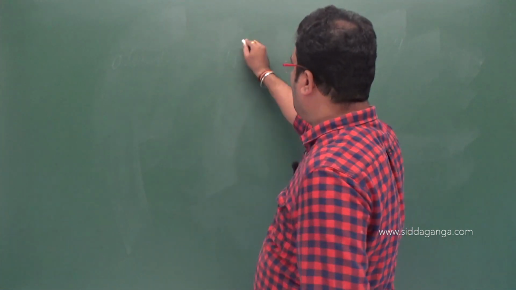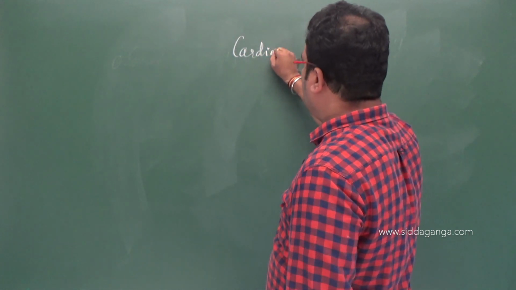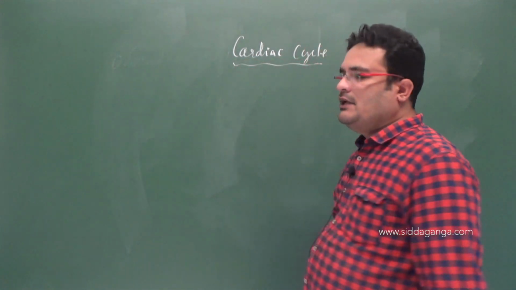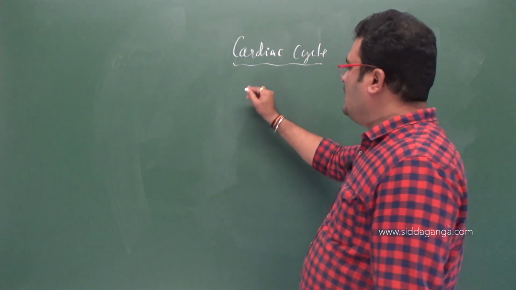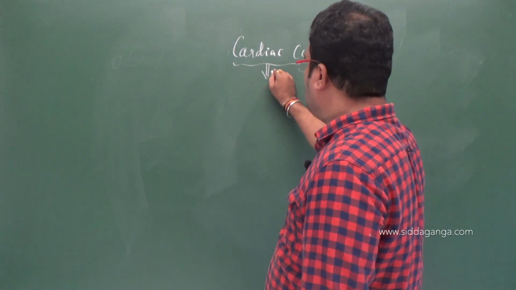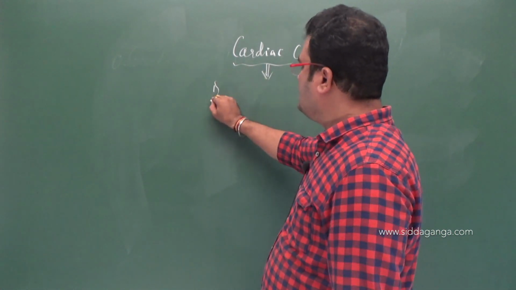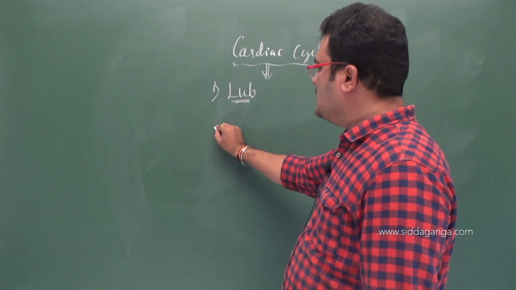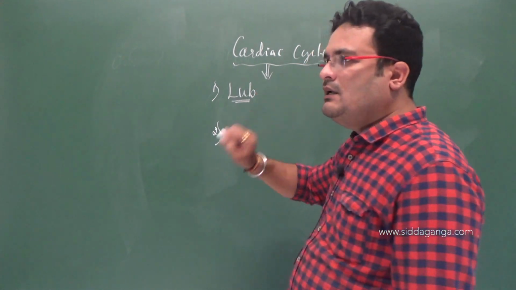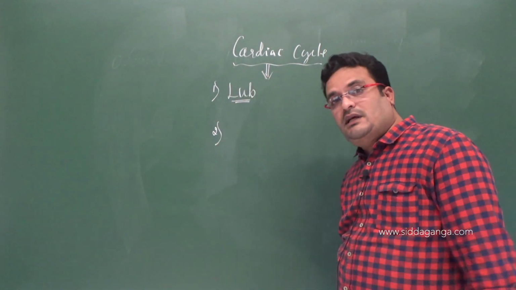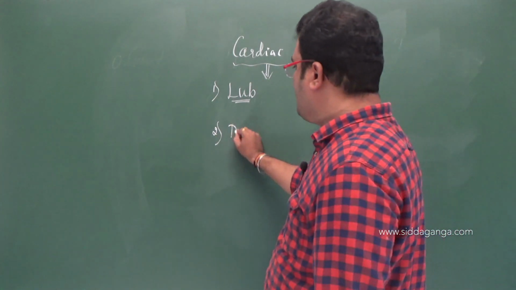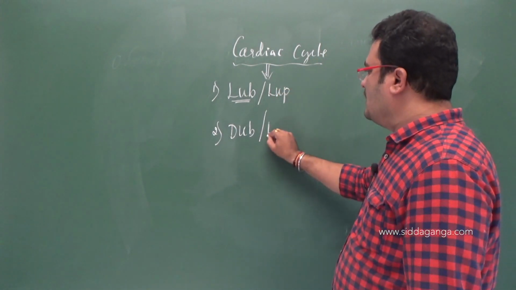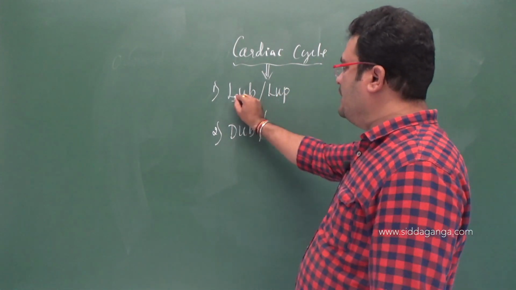In every cardiac cycle, rhythmically, there are considerable sounds. The first sound is considered lub, and the second heart sound is dub, D-U-B, dub. And even this can be written like this, lub, dub. See, L-U-B,